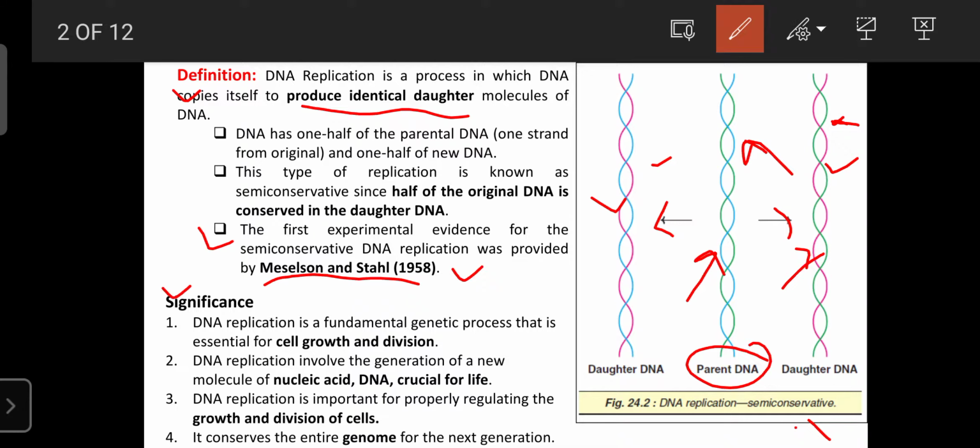Regarding the significance of DNA replication: DNA replication is the fundamental genetic process that is essential for cell growth and cell division. Cell growth mainly depends upon protein synthesis. In cell division, the parent cell is multiplied into daughter cells within 24 hours in our body.